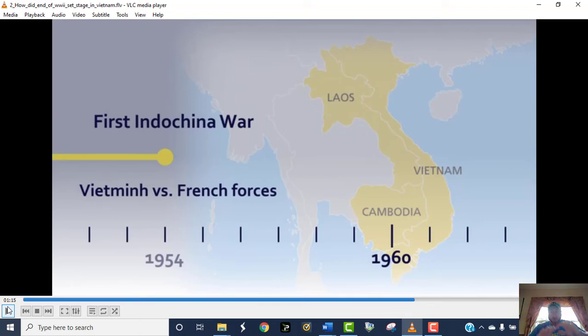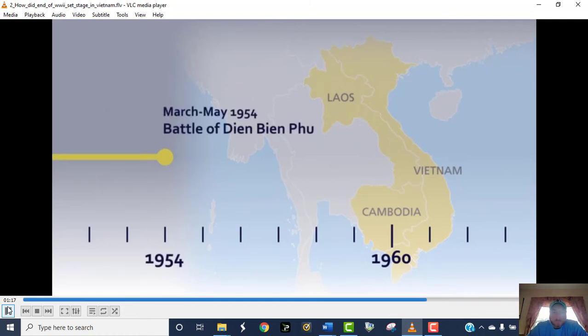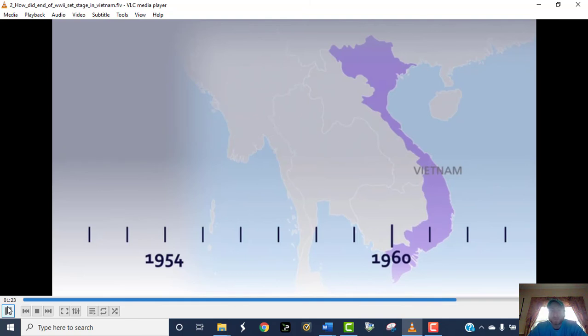And again, this is a sweeping overview of this. We will go into much more detail. Dien Bien Phu, a big battle. All right, you may want to jot down Dien Bien Phu. It's a city. The Battle of Dien Bien Phu is the last battle where the French lost to the Vietnamese and left Vietnam. The French lose that, they withdraw, but the leftover is that the United States is fully committed at that point in time.